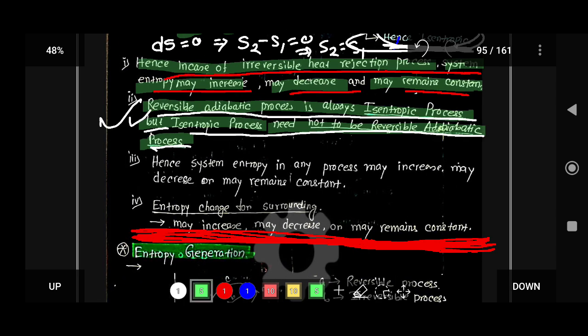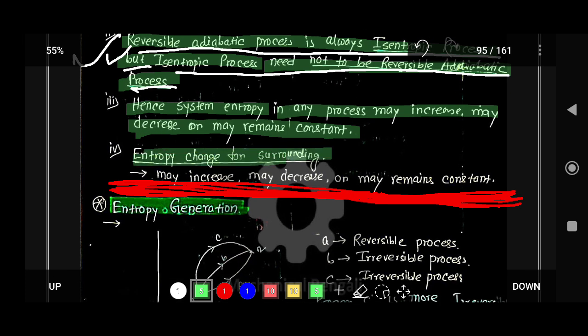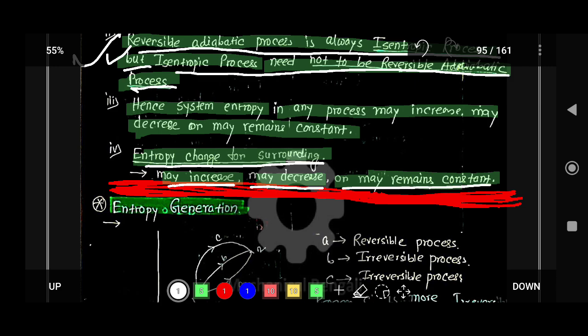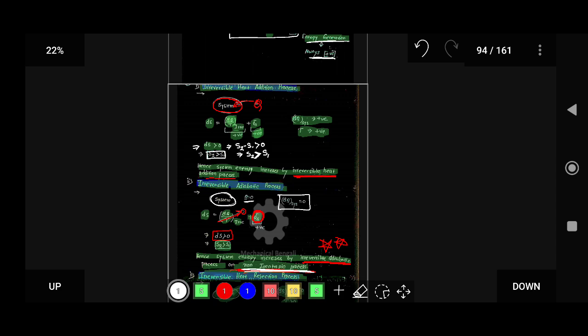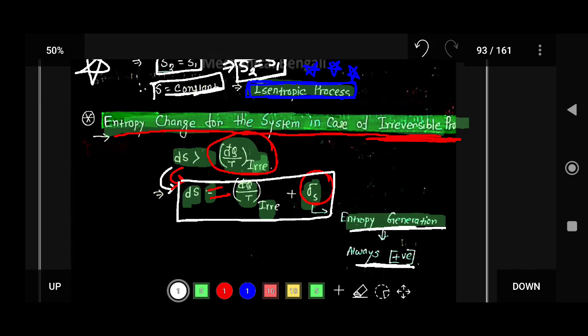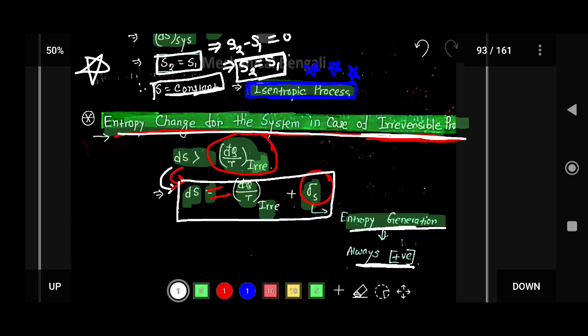Hence the system entropy in any process may increase, may decrease, or may remain constant. And the entropy change for the surroundings may increase, may decrease, or may remain constant. So remember this data. This is all about the entropy change for the system in case of an irreversible process.